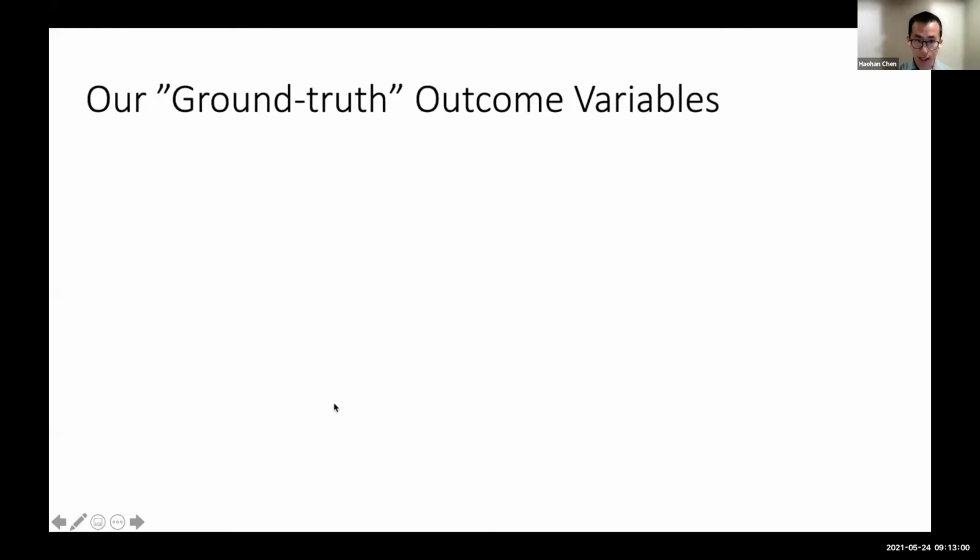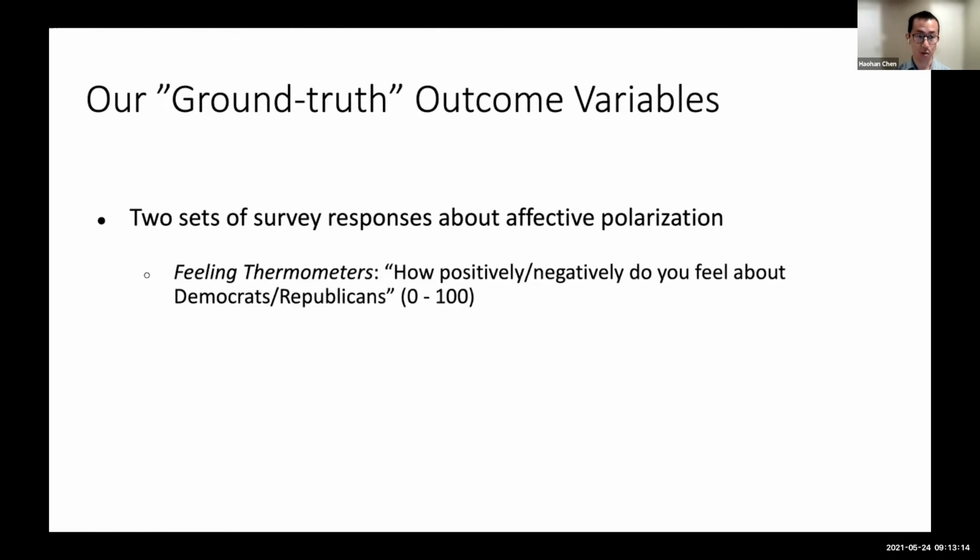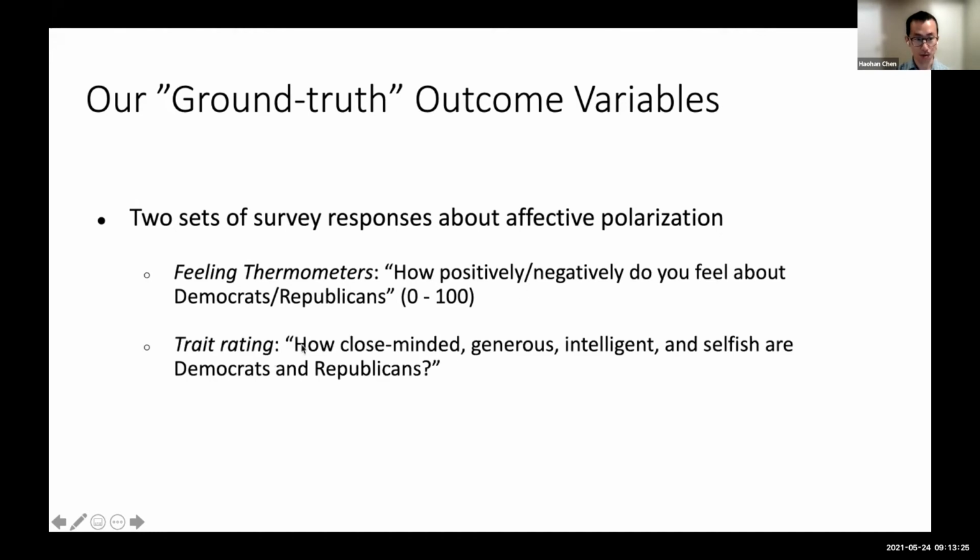For our ground truth outcome variable, affective polarization, there are two sets of survey responses that political scientists usually use to measure it. As a reminder, that means dislike and distrust of people from the other party. The first is the feeling thermometer, a simple rating question: how positively or negatively do you feel about Democrats and Republicans? The second set is a little more complicated, asking people to assign adjectives to people from their own party and the other party, how much you feel the people are close-minded, generous, intelligent, and selfish.